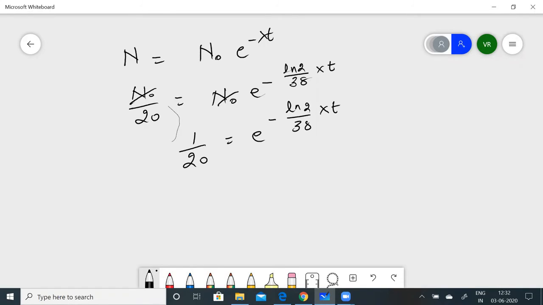Now, lambda is ln 2 by T half. We need to find out t.